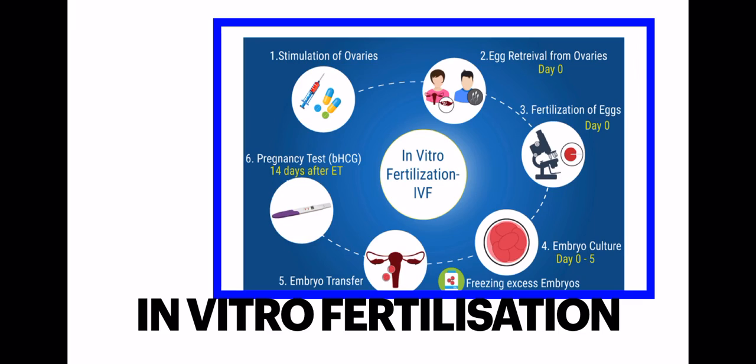into the fallopian tube, depending on the number of blastomeres. Now suitable conditions are there in the female body, and after the transfer of this embryo inside the female body, the normal gestation period will follow, and after the completion of the gestation period the female will give birth to a child.